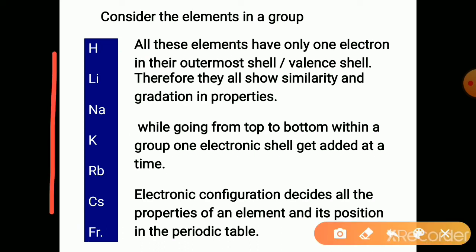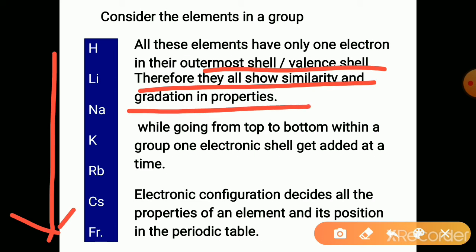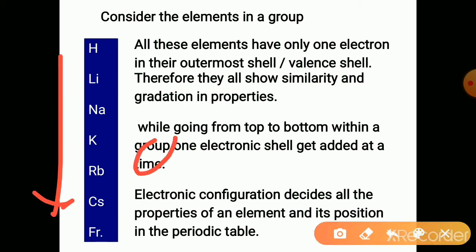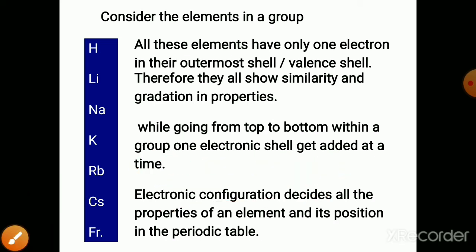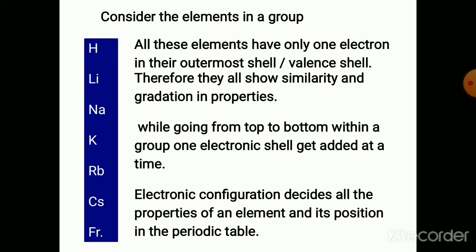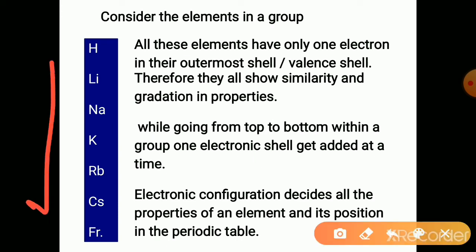So in a group, whatever elements are there, they have the same valence electrons. Therefore, they all show similarity and gradation in the properties. As they have the same valence electrons, their chemical properties will be the same. And they show gradation in the physical properties. Chemical properties will be the same because the valence electron is 1, and chemical behavior is governed by the valence electrons. So their chemical properties are the same and gradation in the physical properties is observed.